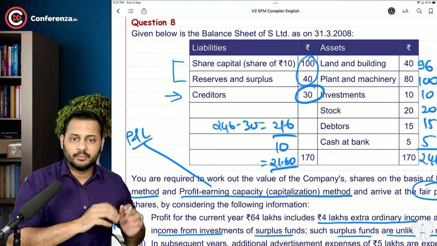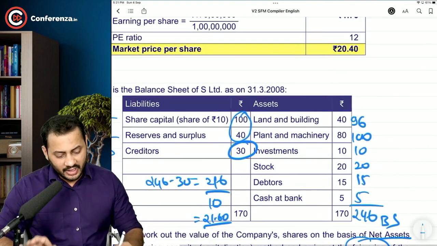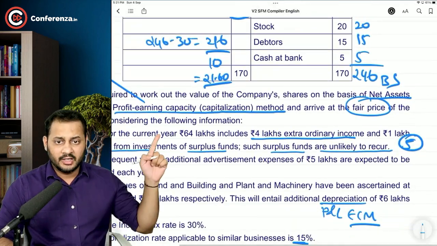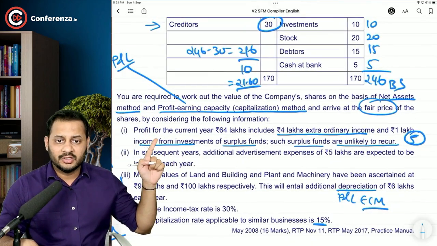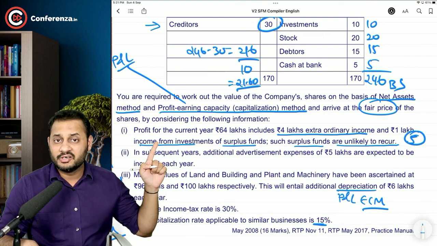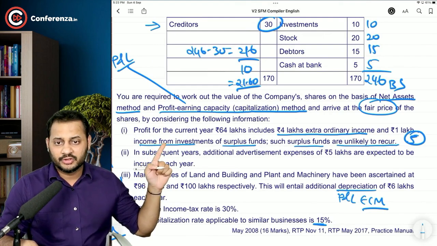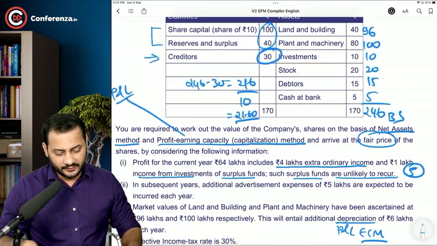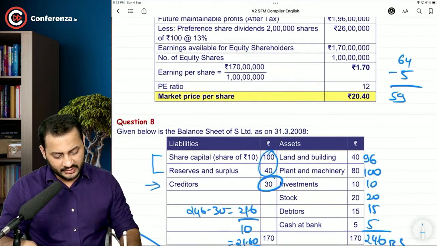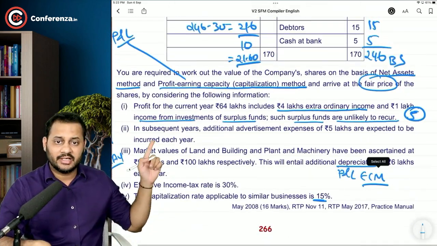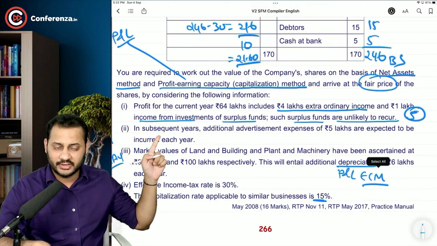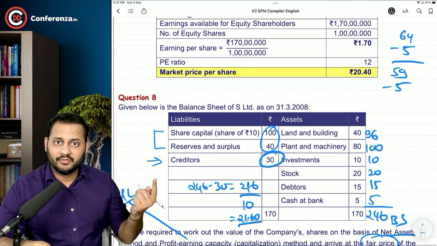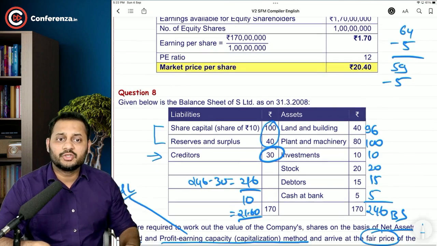Now coming over to the profit earning capitalization method, start with the PBT of 64 lakhs. Am I right? And exclude all the items which are not going to be incurred again in the future. So the income of 5 lakhs will be excluded. That means we are going to reduce that. Now the profit is only 59 lakhs. Apart from that, there is an additional advertisement expense of 5 lakhs. So that will also be adjusted. Advertisement expense will again reduce the profit, so we are reducing it.